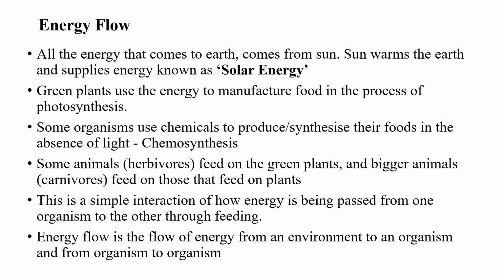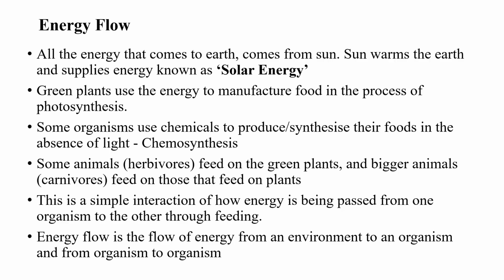That is, you have energy flowing from plants to the first eater of plants, that is the herbivores. So energy will flow from the herbivores now to carnivores, and that is how you have flow of energy taking place. So energy flow is simply the flow of energy from an environment to an organism, and from organism to organism.